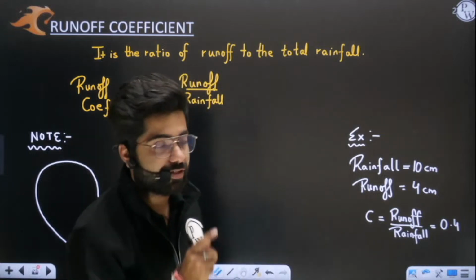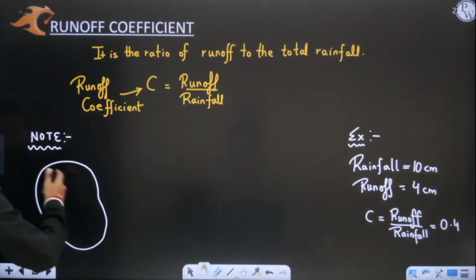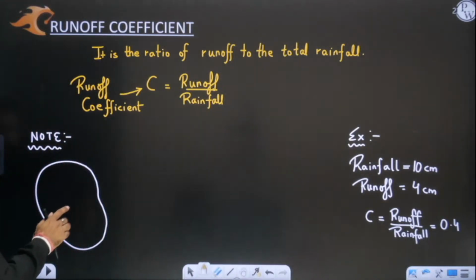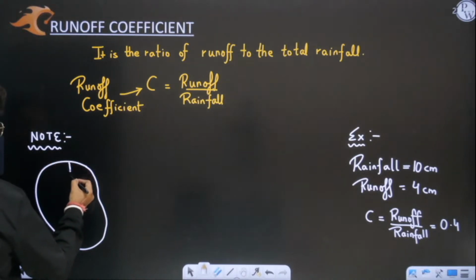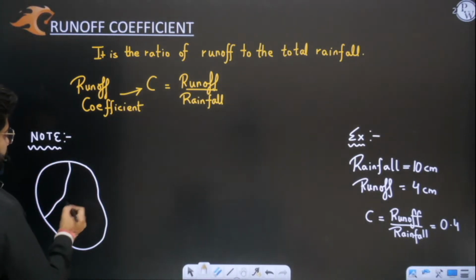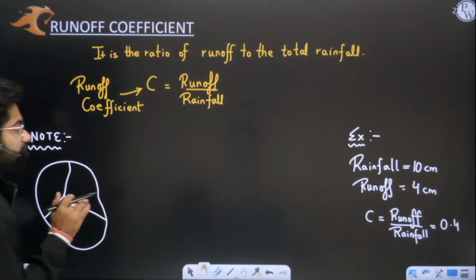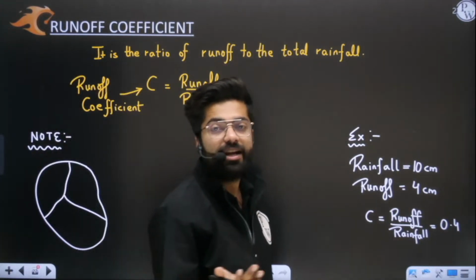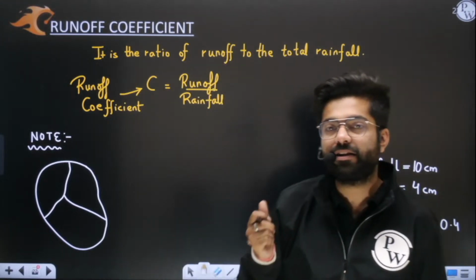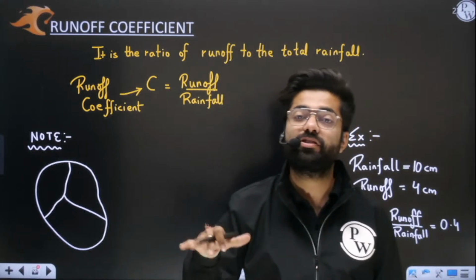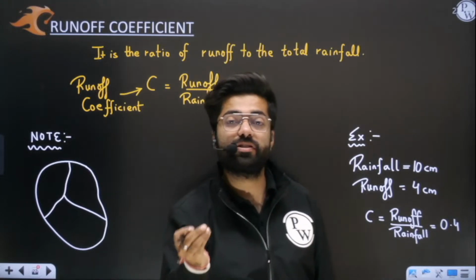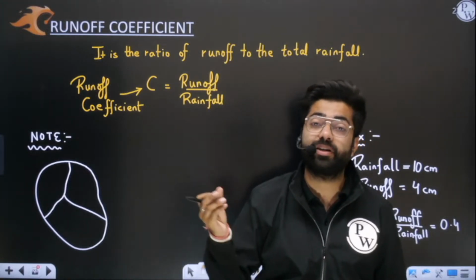Yes, listen very carefully. See, in this entire catchment area, you need to understand that some portion of land will be covered by grass, some portion of land will be covered by roads, some portion of land will be having some different kind of land use. See, land use pattern varies. In some places you will see forests are there, in some places you will see roads are there, in some places you will see buildings are there.